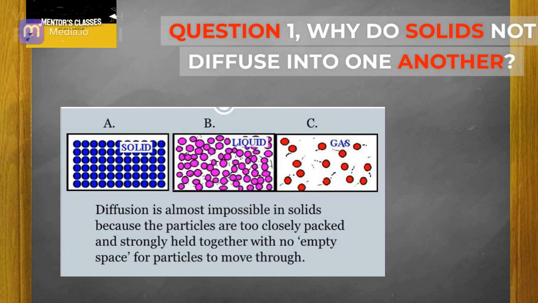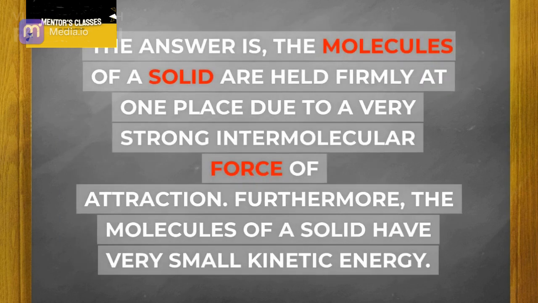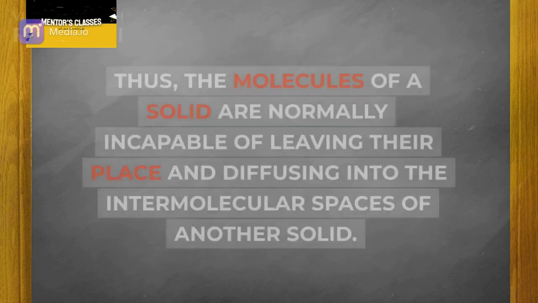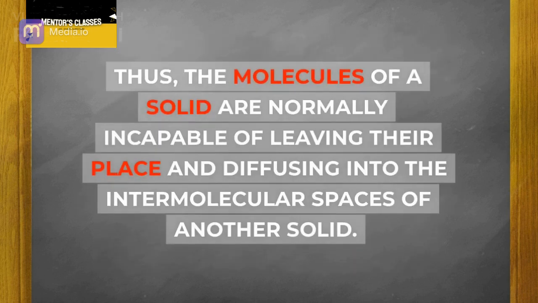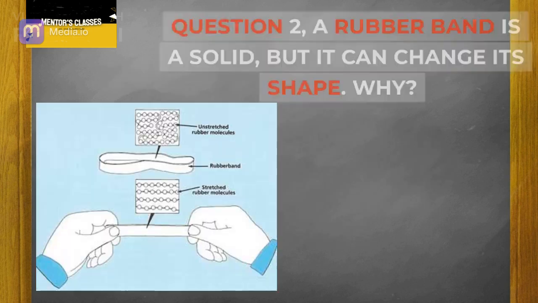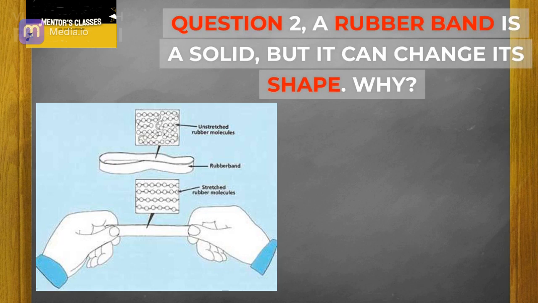Question 1. Why do solids not diffuse into one another? The answer is, the molecules of a solid are held firmly at one place due to a very strong intermolecular force of attraction. Furthermore, the molecules of a solid have very small kinetic energy. Thus, the molecules of a solid are normally incapable of leaving their place and diffusing into the intermolecular spaces of another solid.